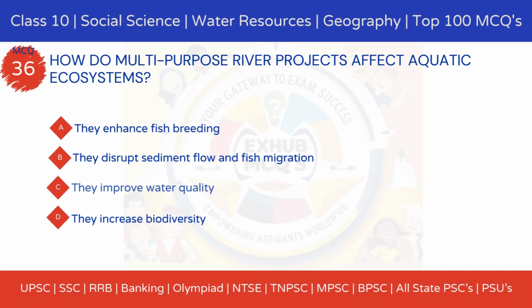How do multi-purpose river projects affect aquatic ecosystems? Option A, they enhance fish breeding. Option B, they disrupt sediment flow and fish migration. Option C, they improve water quality. Option D, they increase biodiversity.